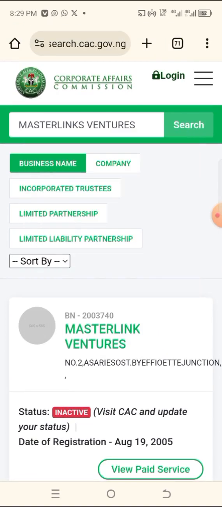So make sure you have like 2 to 3 names. If you are doing it for yourself, at least have 2 business names. If you are doing it for your customer, make sure you tell the customer or your client to give you at least 4 different business names. So when you are searching, make sure that they are not there before. Did you understand now? Search the name that is not there before.